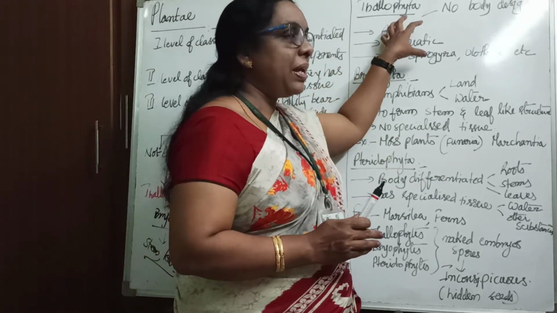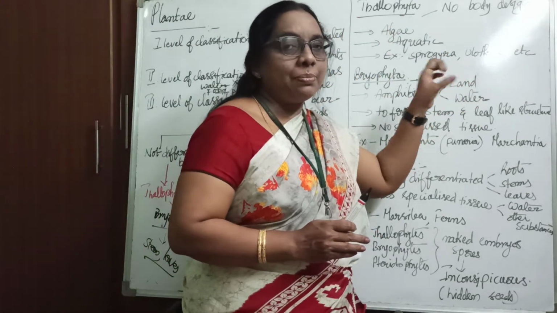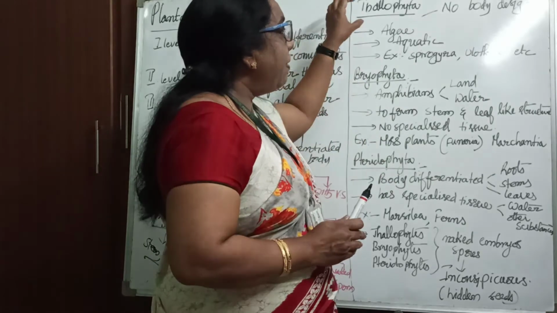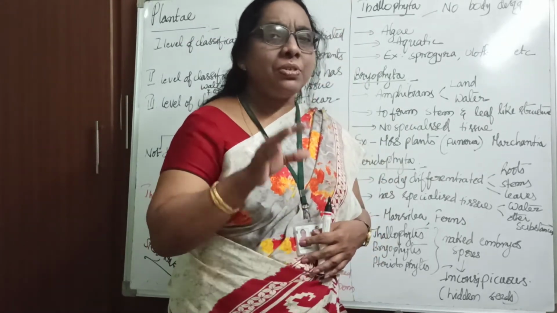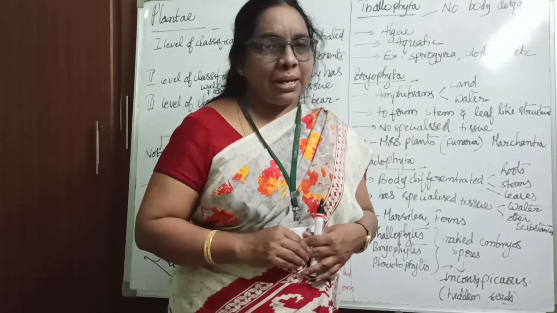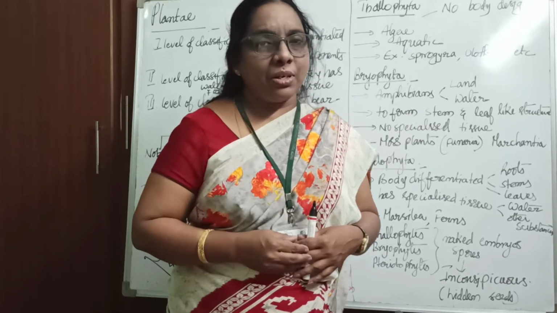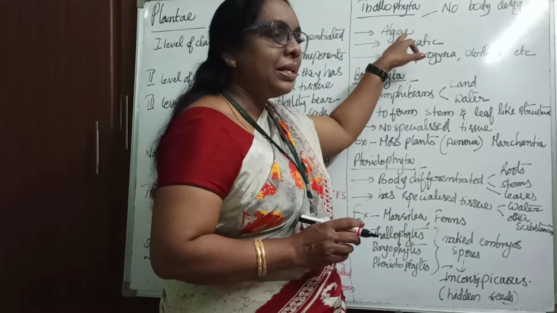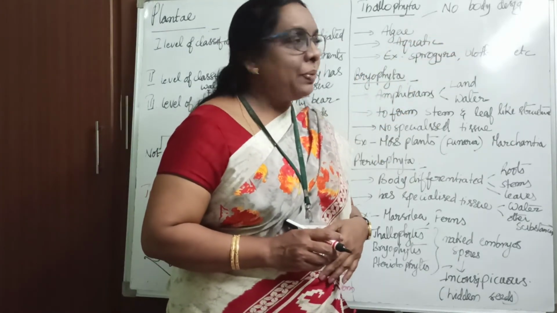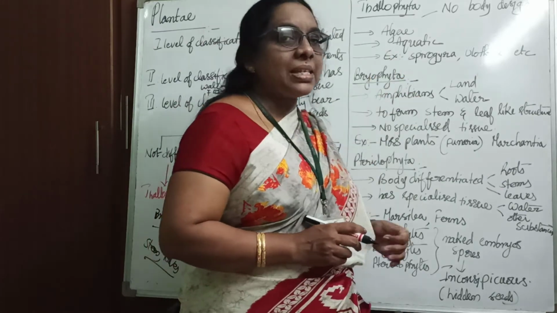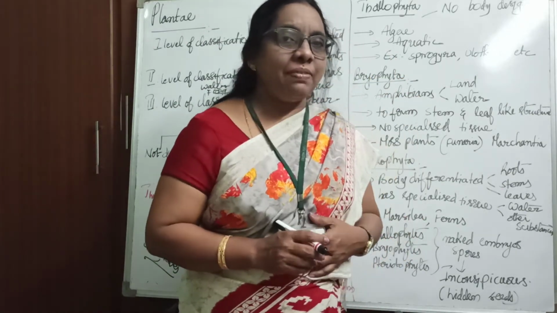Okay, now let me explain the brief points of what comes under the thallophytes. Coming to the thallophytes, I said they don't have a distinct body structure. Mostly these are aquatic plants. They used to float on the water, and we say that they are algae. Blue-green algae comes under this particular group. So what are the examples for this? Six examples are given in your textbook.